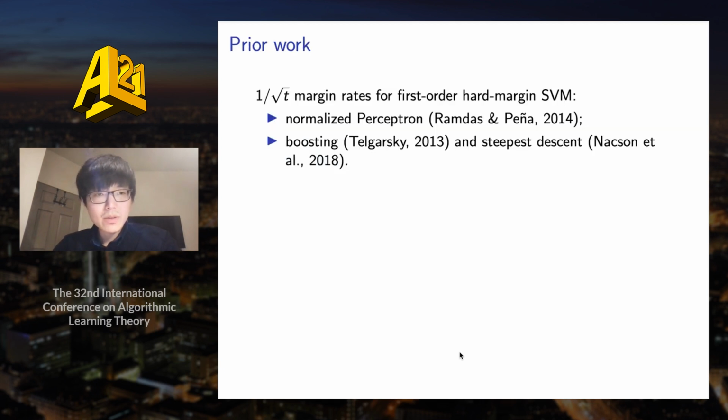Here is the comparison with prior results. So first of all, for most prior first-order hard margin SVM solvers, the margin rates are 1/sqrt(t), including normalized perceptron, boosting, and steepest descent.